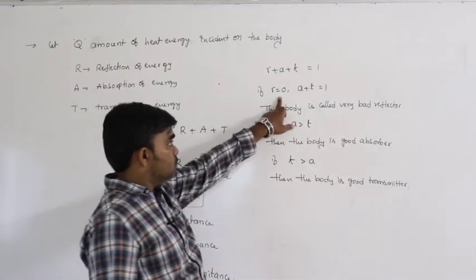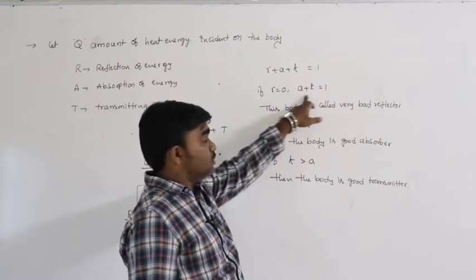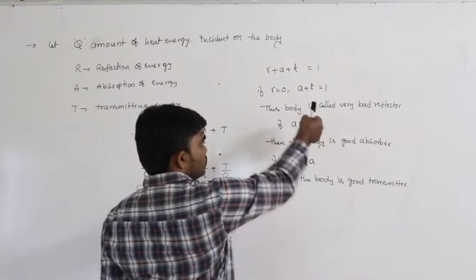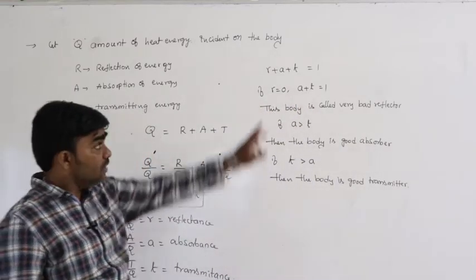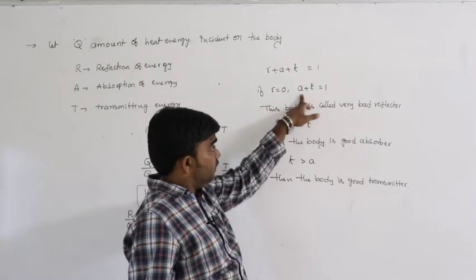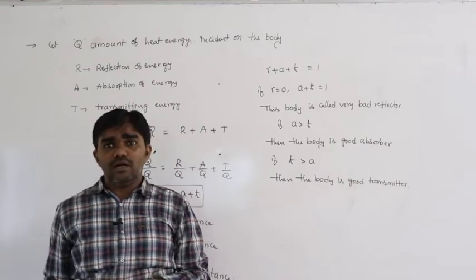If R equals 0, then A plus T equals 1. R equals 0 means there is no reflection, so A plus T equals 1. If A is greater than T, that means more absorption compared to transmission.